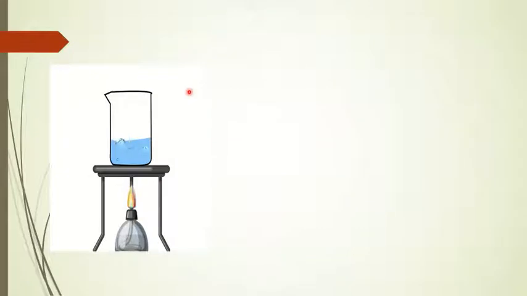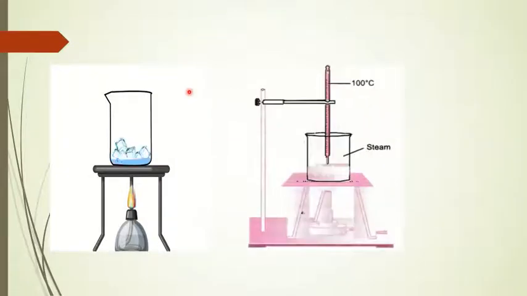Dear students, look at these two pictures. In this picture, some ice cubes are melting on heating, and here, with continuous heating, water is boiling and becomes gaseous. Now look carefully.